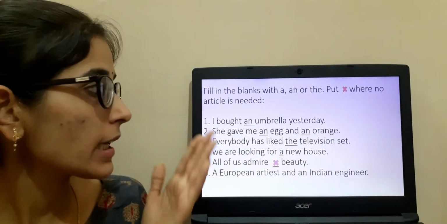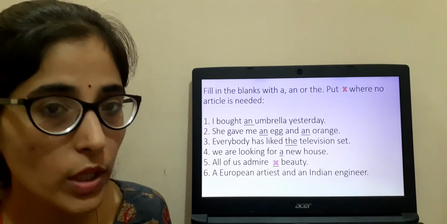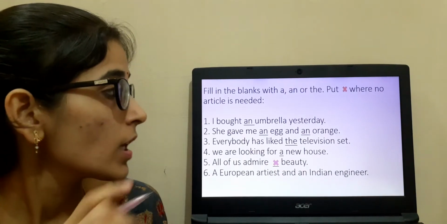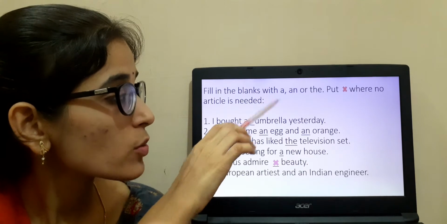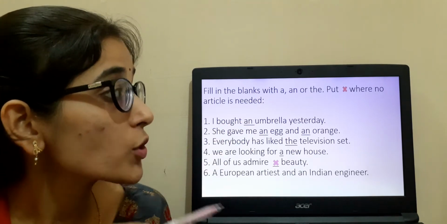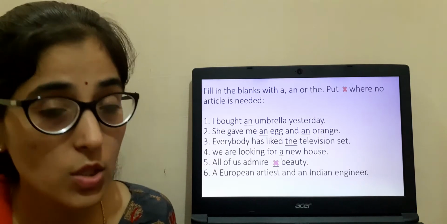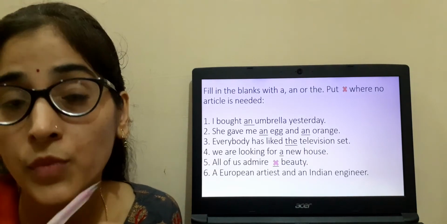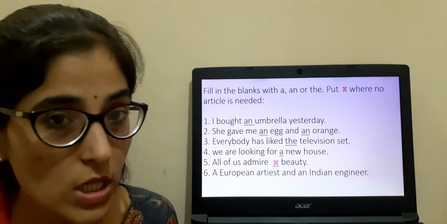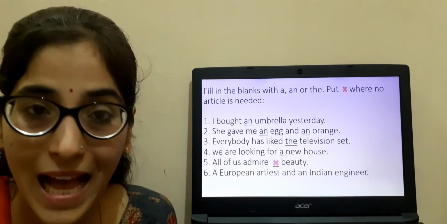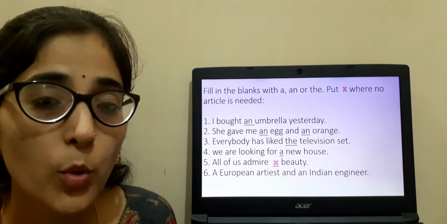Now let us see an exercise. In this way you are going to have an exercise in your textbook. Let us see this one. Fill in the blanks with a, an or the, put a cross where no article is needed. Where there is no article, where we have seen that we are not supposed to use the articles, in that place if a blank is given, you are going to simply put a cross.